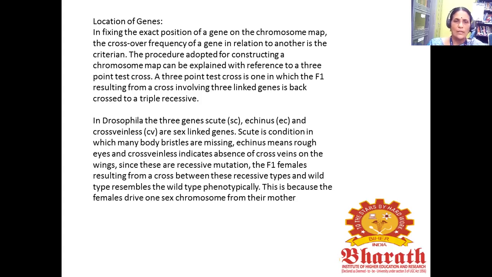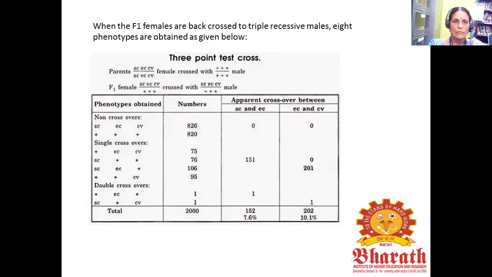In Drosophila, there are 3 genes, say, these F1 females are back crossed to triple recessive males. 8 phenotypes are obtained as given below.